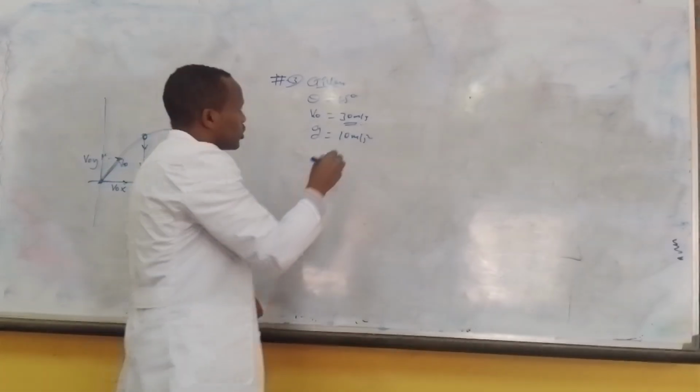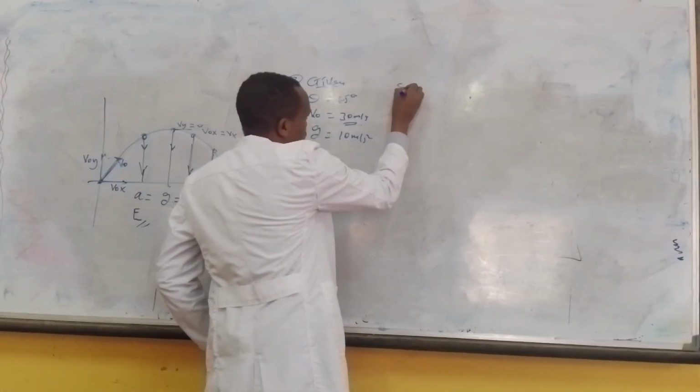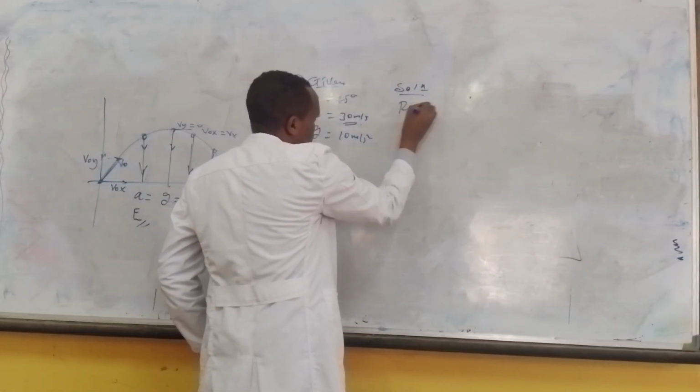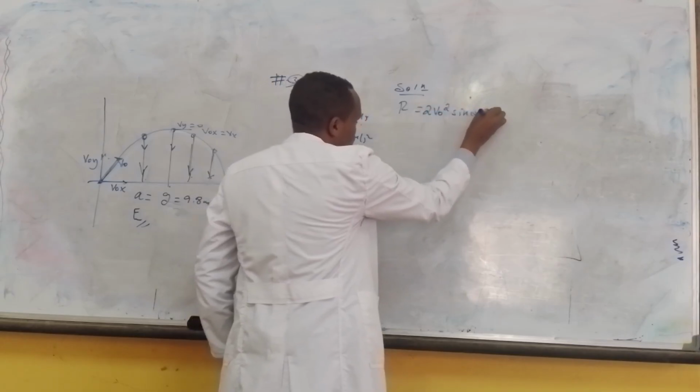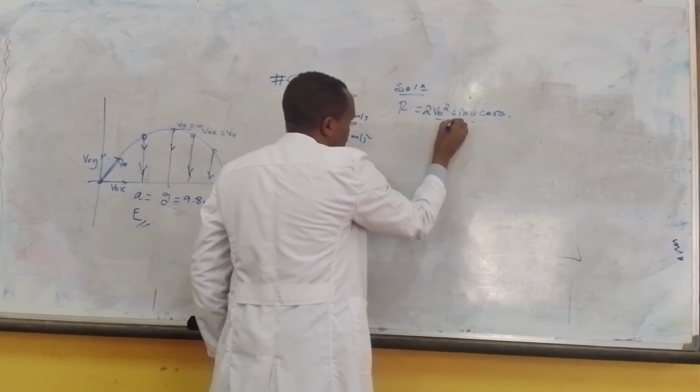What is our formula to calculate the range? Range is equal to 2 times v naught squared, sine theta times cosine theta, over gravity.